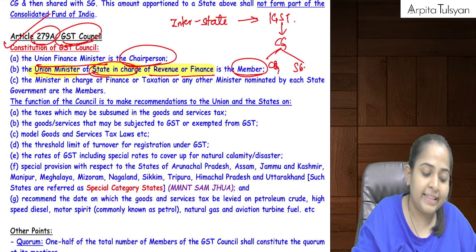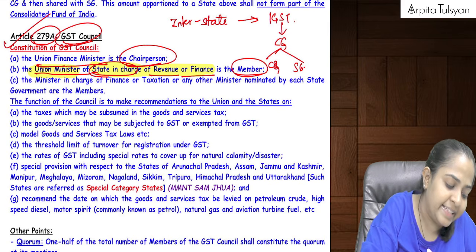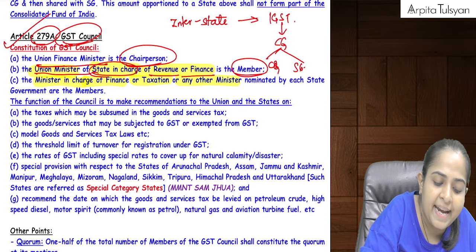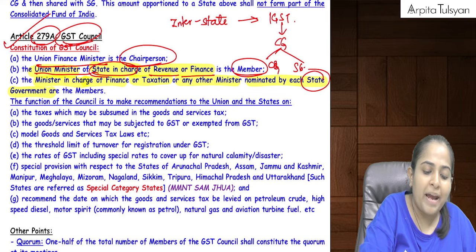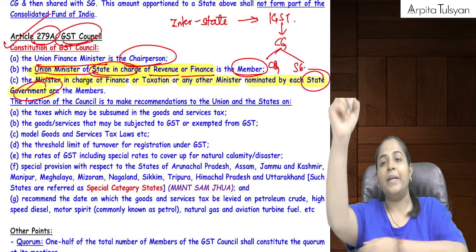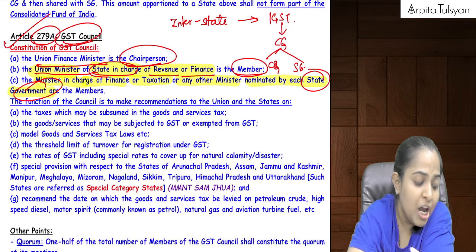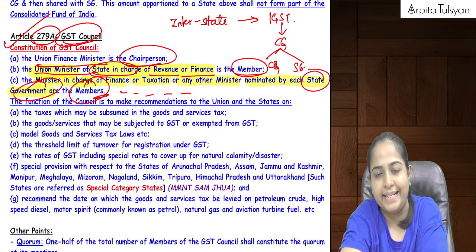Then from every state, there will be a minister in charge of finance or taxation, or any other minister nominated by each state government, who will be the members. So one person will be coming from each state.